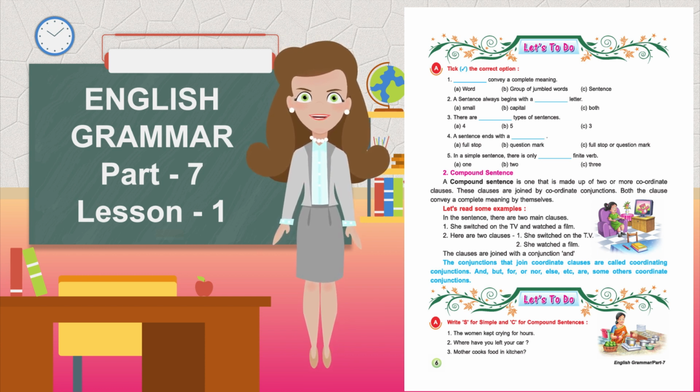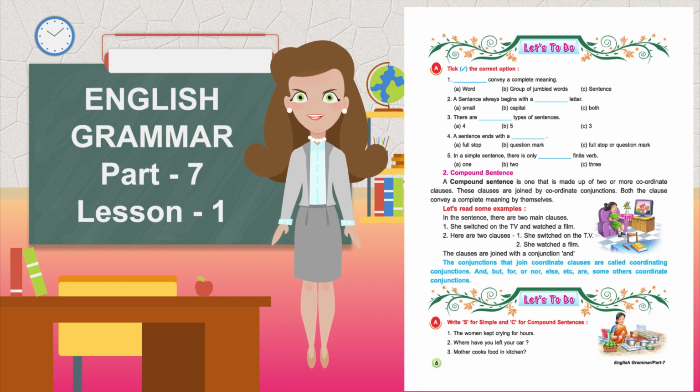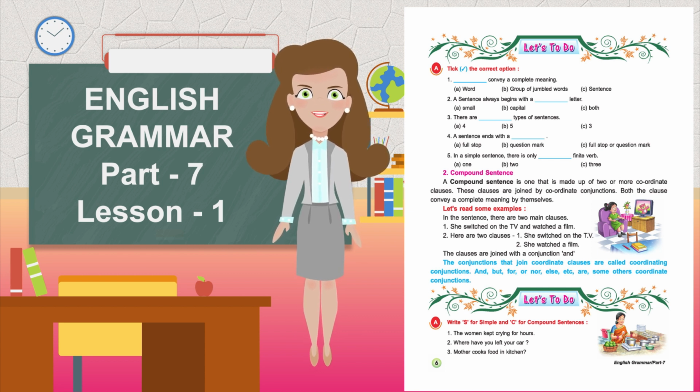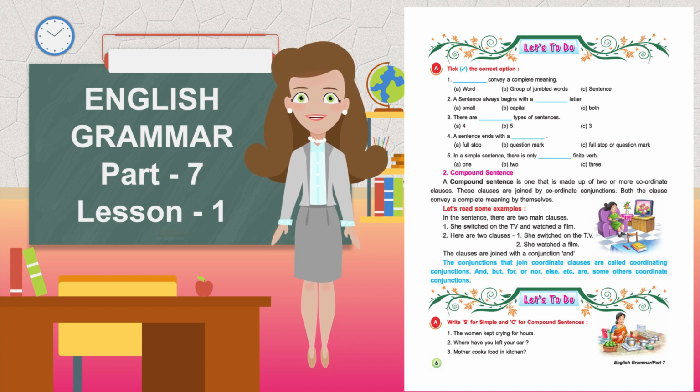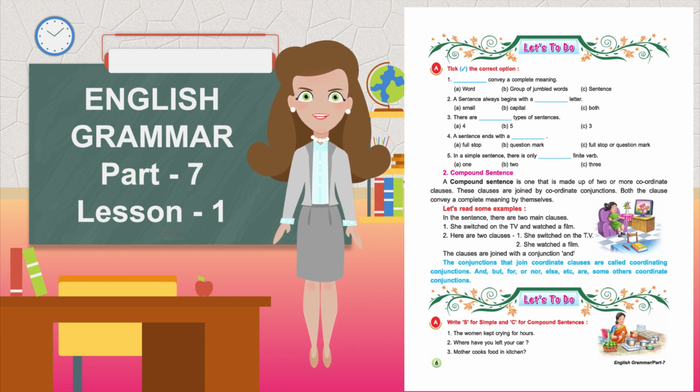Here are 2 clauses. First, she switched on the TV. Second, she watched a film. The clauses are joined with a conjunction, and the conjunctions that join coordinate clauses are called coordinating conjunctions. And, but, for, or, nor, else, etc. are some other coordinate conjunctions.